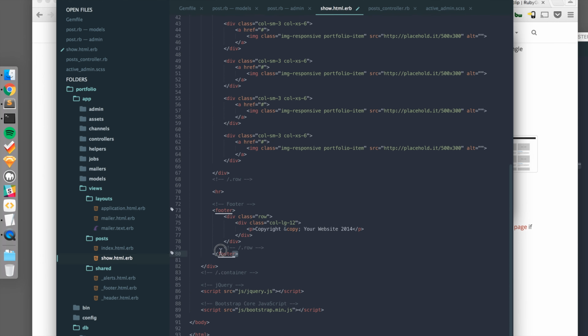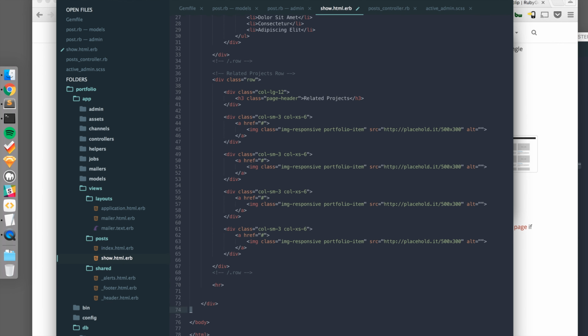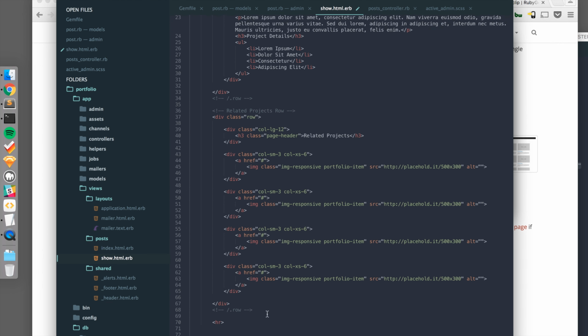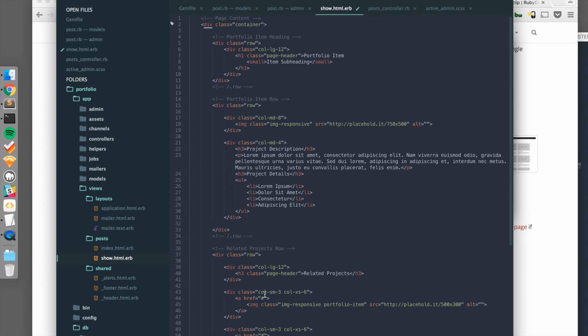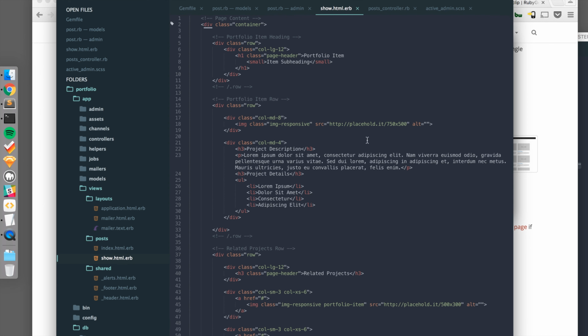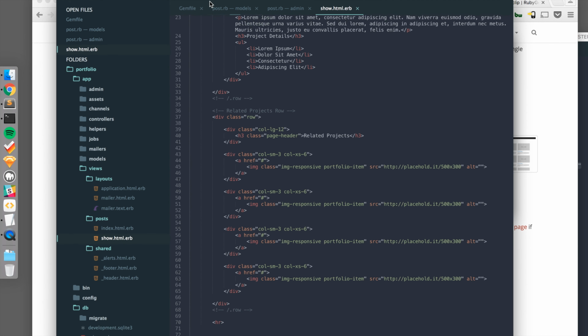So we don't need the footer, don't need this. Okay, very cool. So we can save this, and let's close some of these other files.